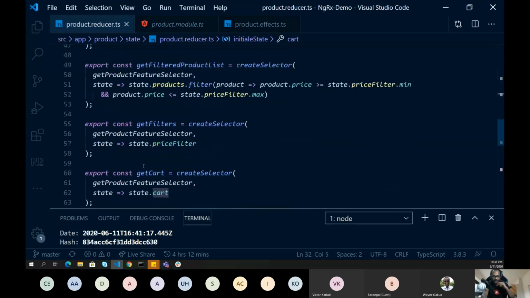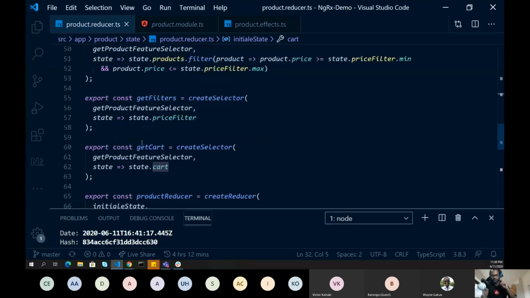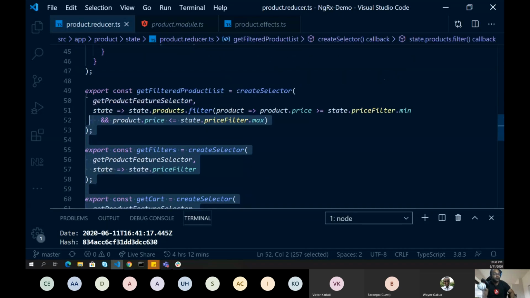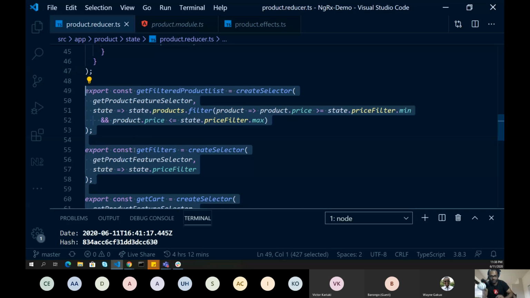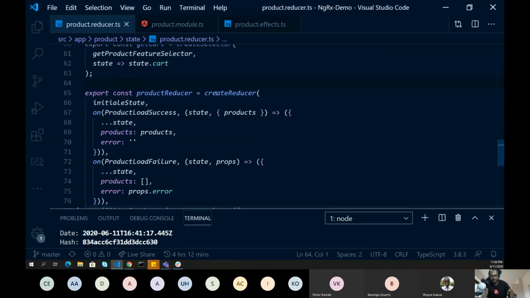Then I am writing my reducer function. All this is not your reducer. This is something which we'll discuss next, called the selector. This is where we define the reducer. Similarly, as we did for actions, there was a function called create action.